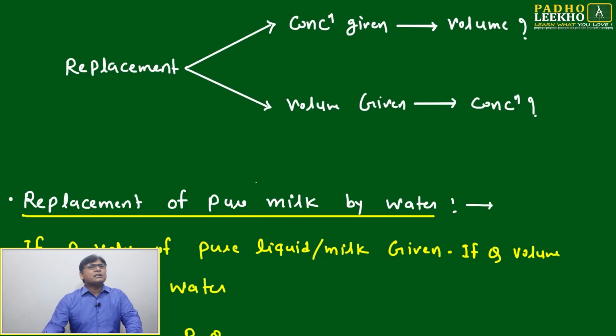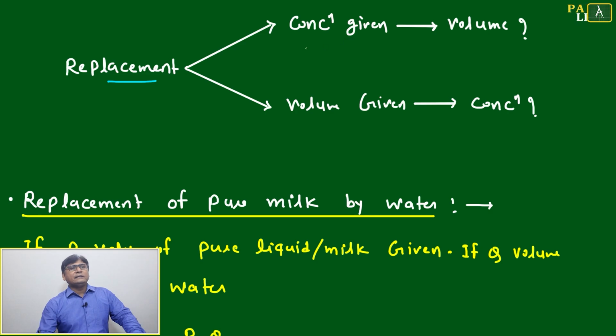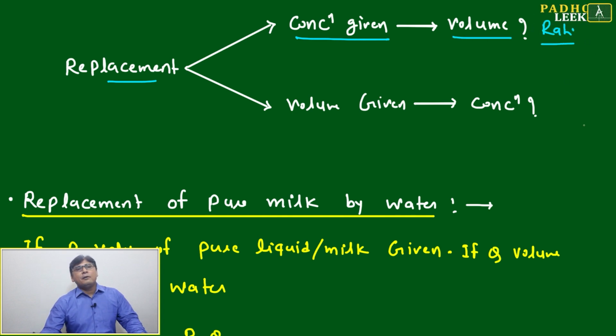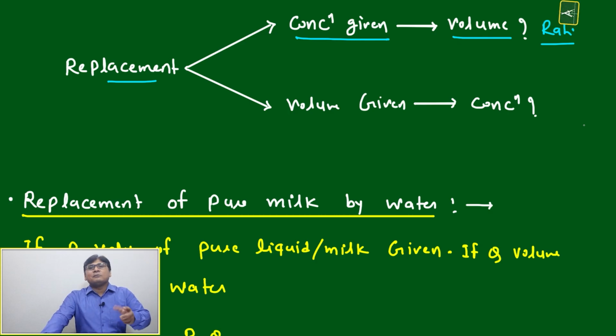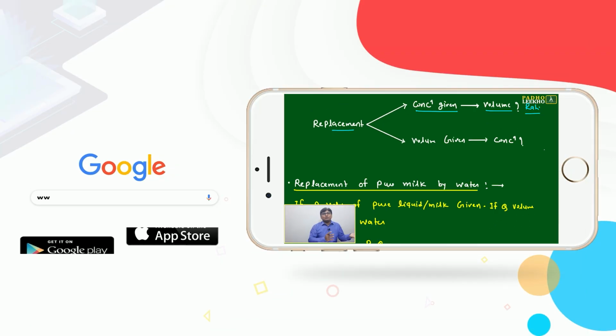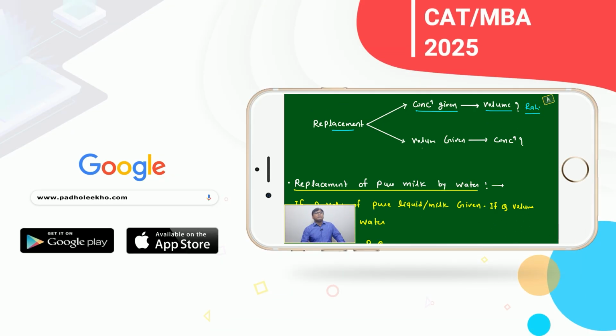Now, let's elaborate a little more, to go into more depth to understand CAT level questions. In this replacement of liquid, if you are just replacing, then two types of situations can arise. One is that the concentration is given and you have to find the volume or volume ratio, any of the things. How much volume is replaced, and after replacement what is the volume of milk in that mixture, or what is the volume of water in that mixture. Means volume or volume ratio, both can be asked. Or the other way, if volume is given, you have to find the concentration. Both situations can occur.